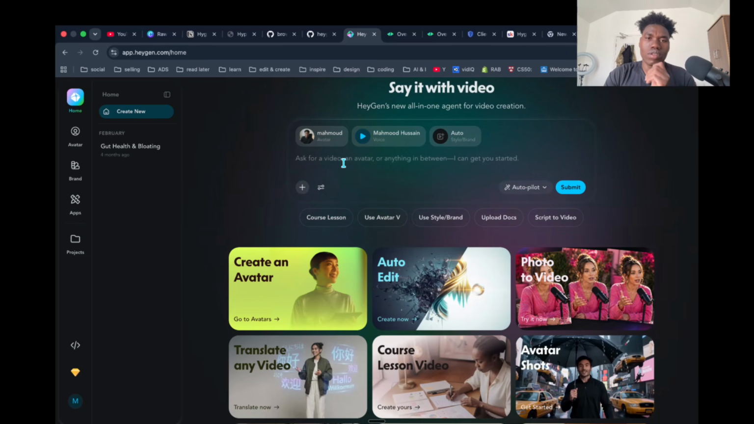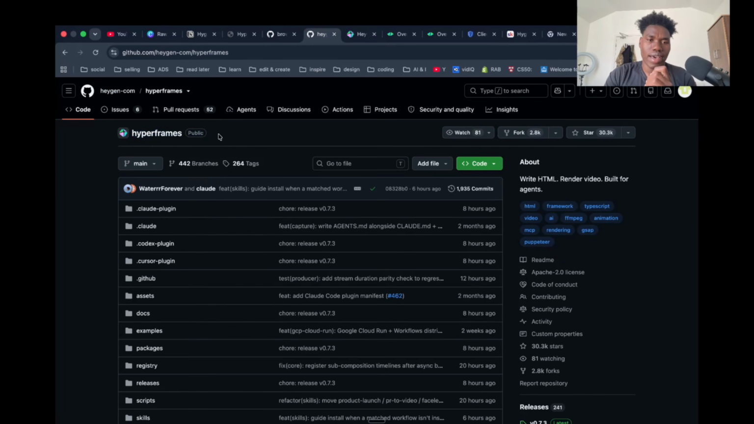So in order to edit the video, we need to install these two skills. The first one is HyperFrame. HyperFrame will write HTML and render your video. This works with all the agents, Claude Code, Codex, Cursor, all these agents will work with it.